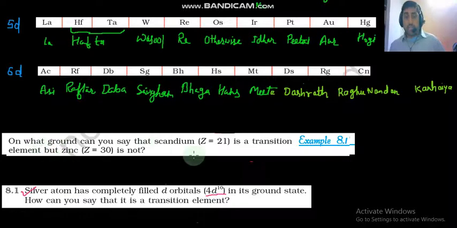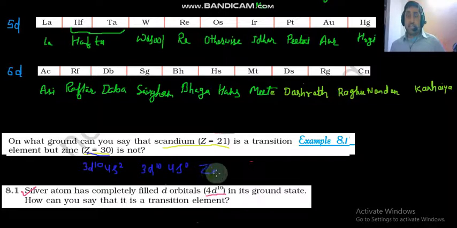On what ground can you say that scandium is a transition element but zinc is not? How can you say that zinc is not a transition element? About zinc we have discussed that its general electronic configuration is 3d10 4s2 in the ground state and 3d10 4s0 in the oxidized state, that is in Zn2+.